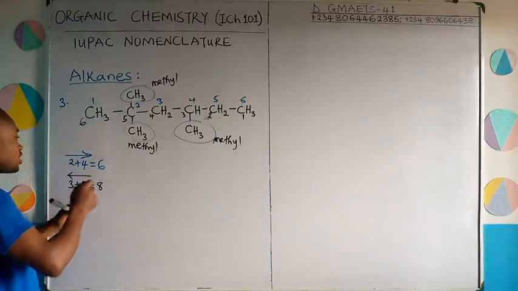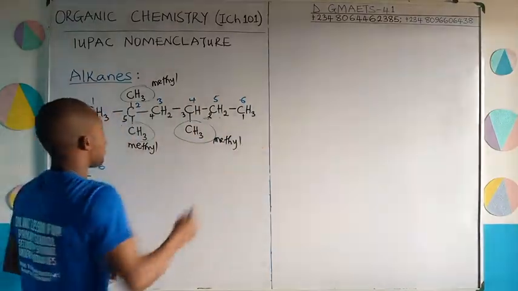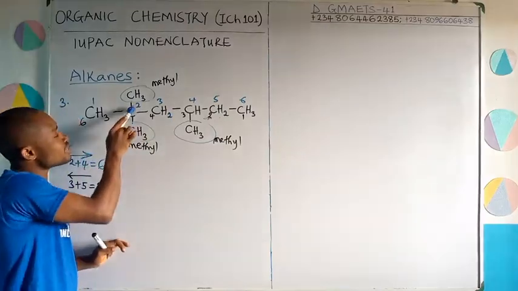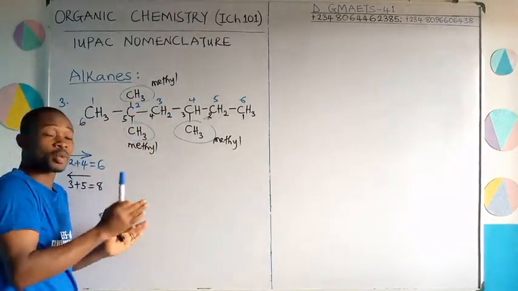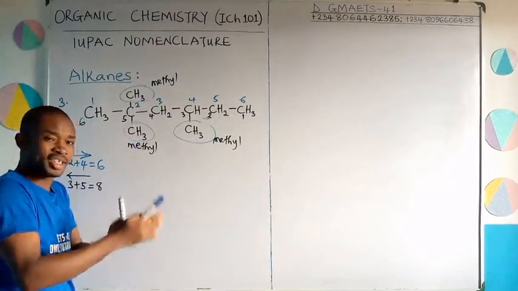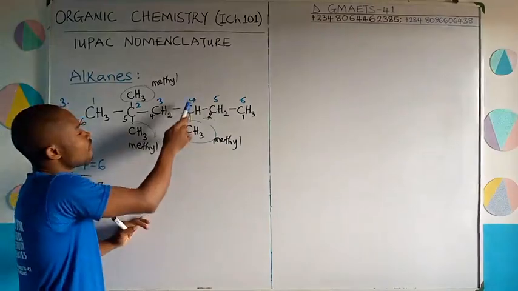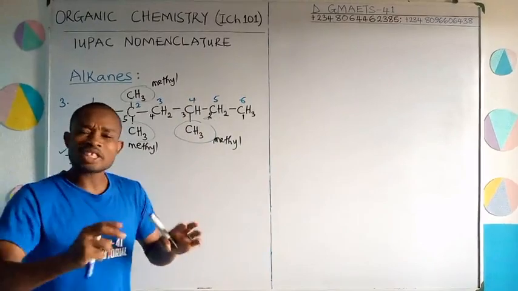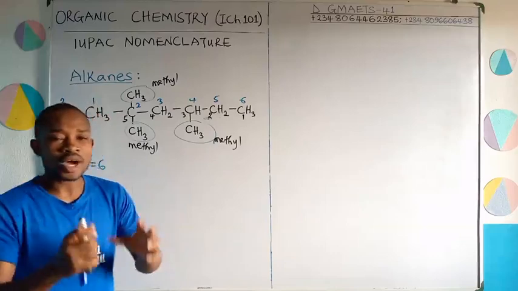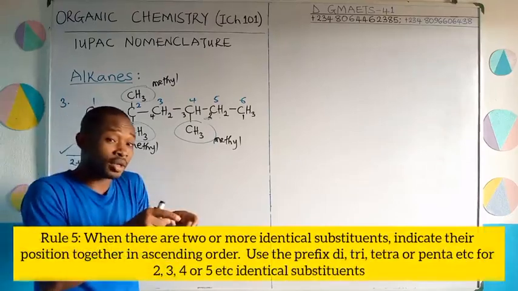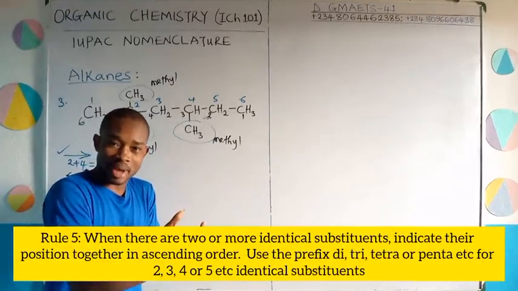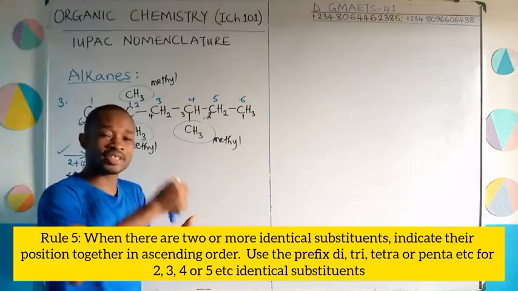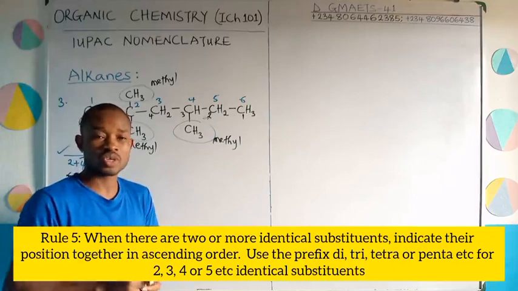The correct direction of counting we've selected, that is left to right. Now on the second carbon atom, you have a methyl attachment. On that same second carbon atom, you have another methyl attachment. So we have 2, 2. Are you following? Good. Then on the fourth carbon atom, you have another attachment, which is still methyl. Because the attachments are the same, this is the rule: you are going to indicate the parent carbon bearing the attachment in ascending order, using comma to separate the numbers, or the positions of the carbon atoms. You can put it down.